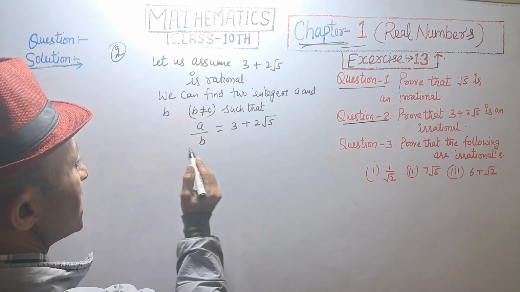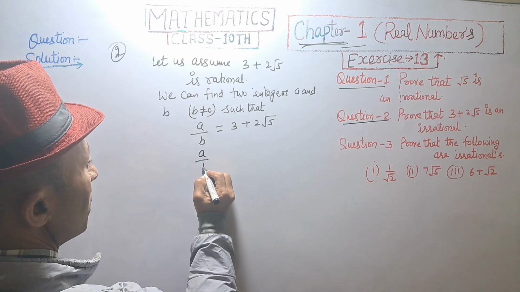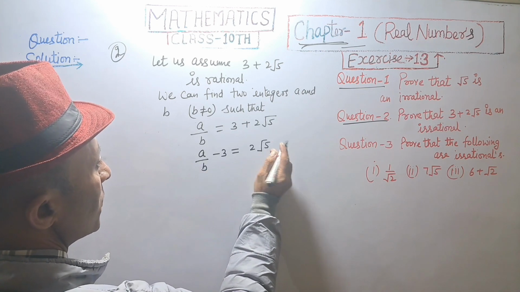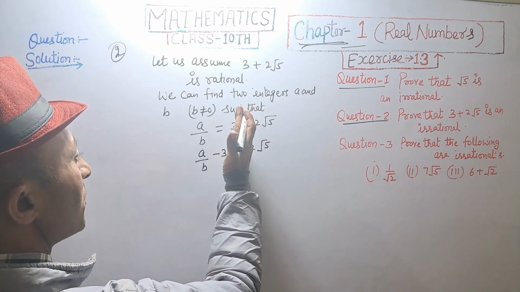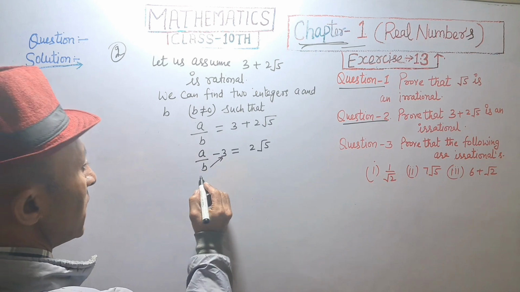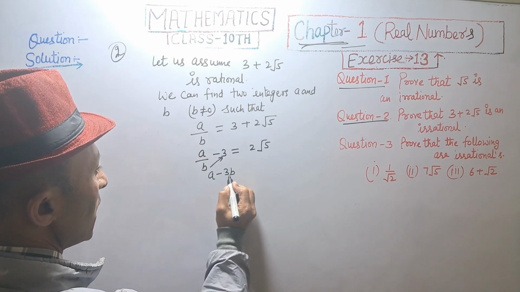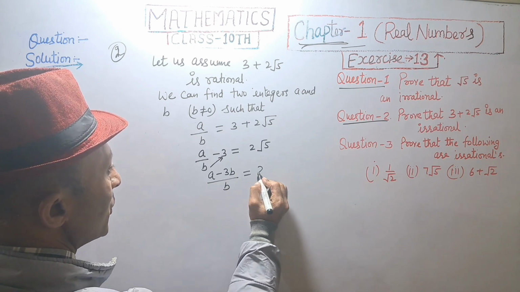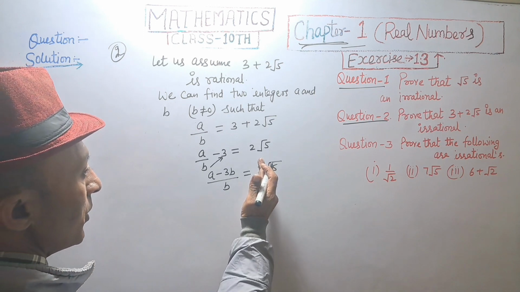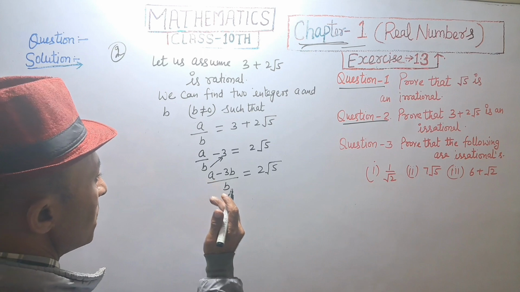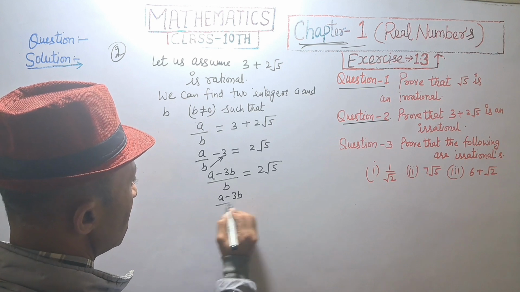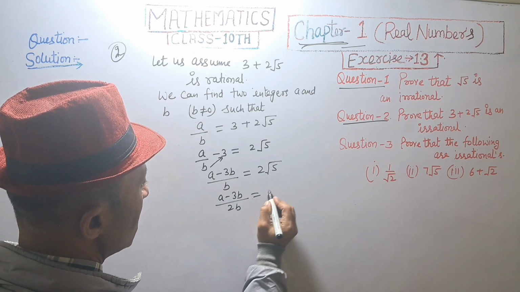Shifting the constant number to the left side, a upon b minus 3 is equal to 2 root 5. Shifting 3 to the left side, it will be negative, and b multiplied by 3, so a minus 3b upon b is equal to 2 root 5. Dividing by 2 on the left side, a minus 3b divided by 2b is equal to root 5.